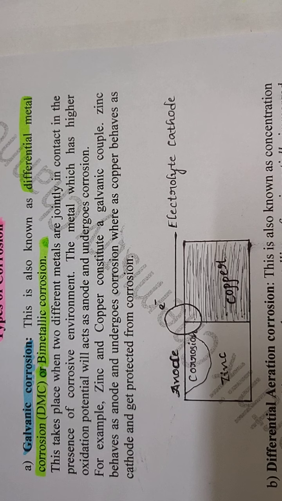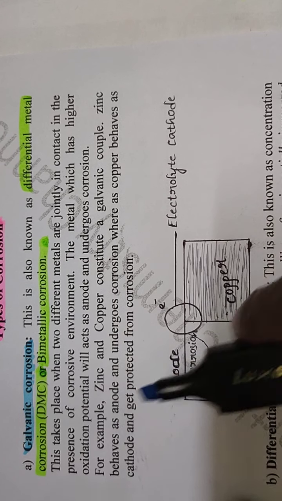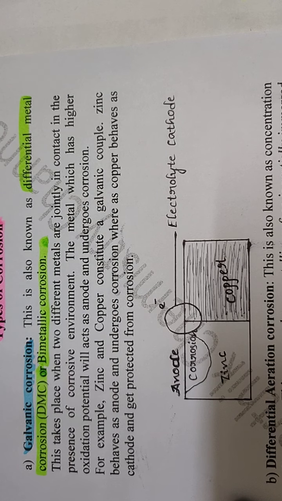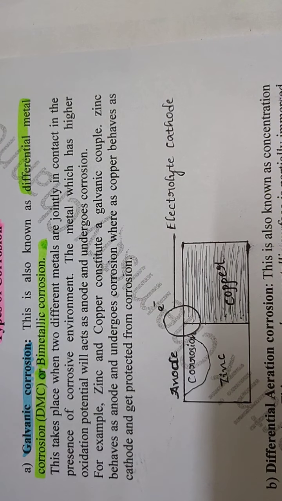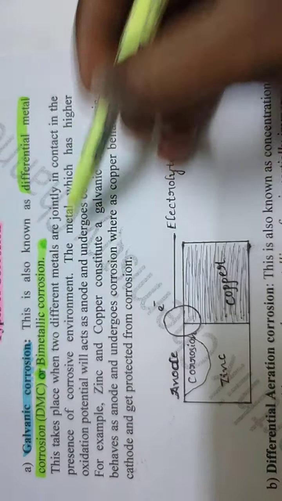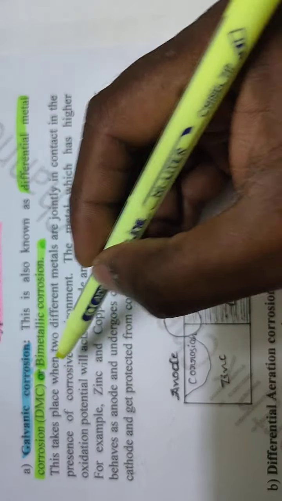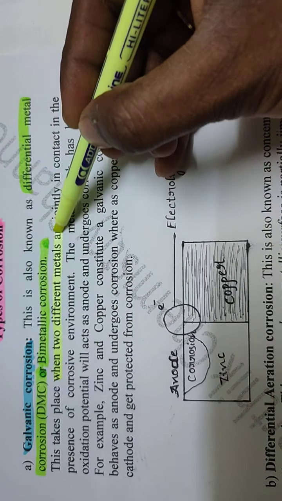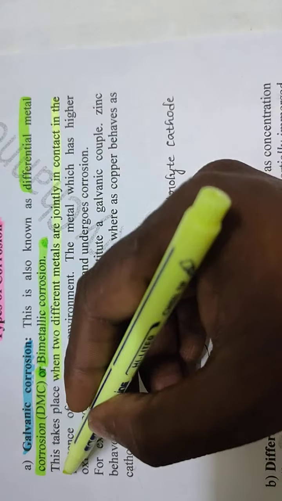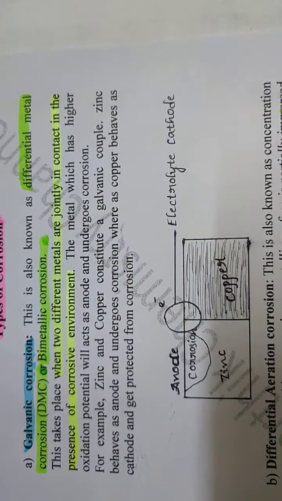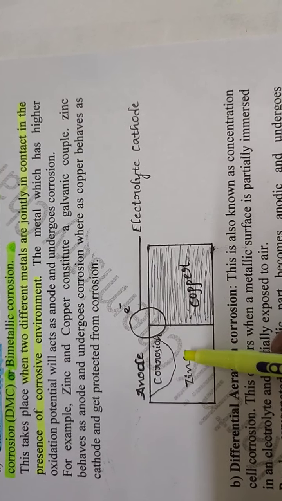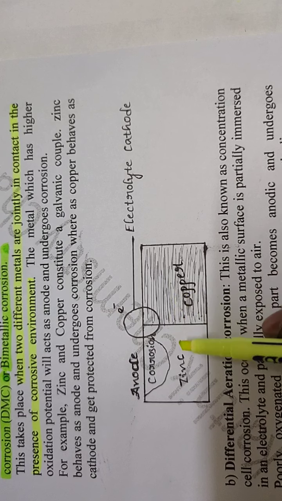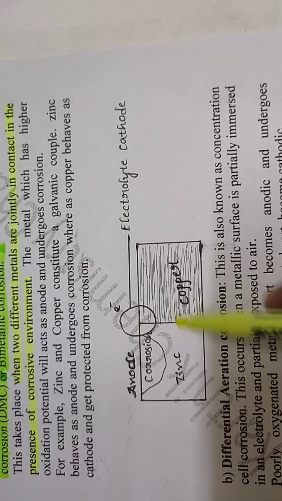So galvanic corrosion takes place when two different metals are jointly in contact in the presence of a corrosive environment. Let us consider a zinc copper couple. See students, here a zinc copper couple.